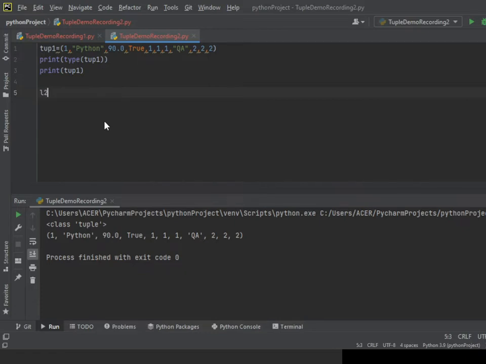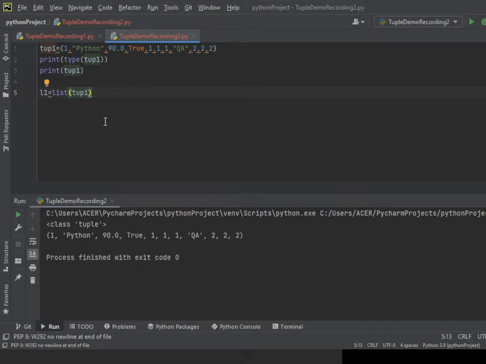Now I'll give L1. Now we will learn about how to turn a tuple into a list. I'll give a variable called L1, like list1, equal to a list constructor, and I'll give the tuple name.